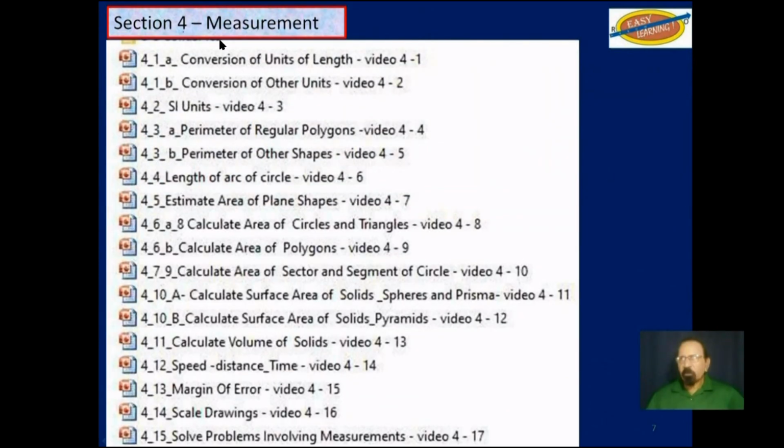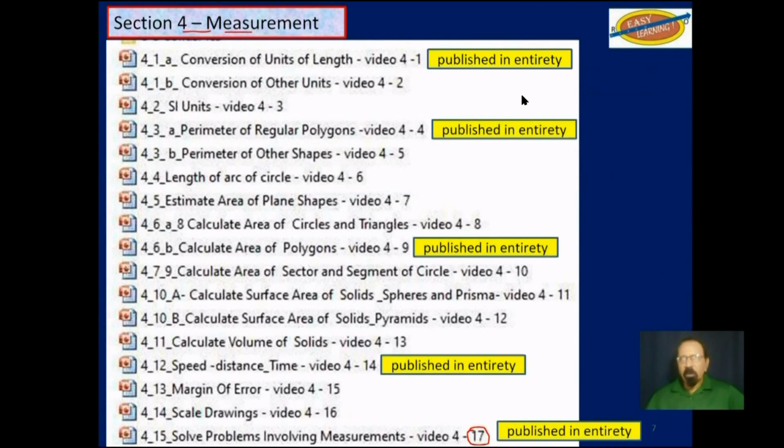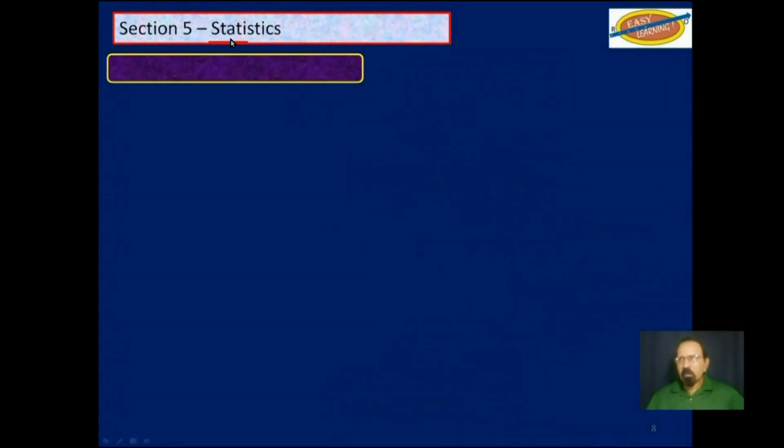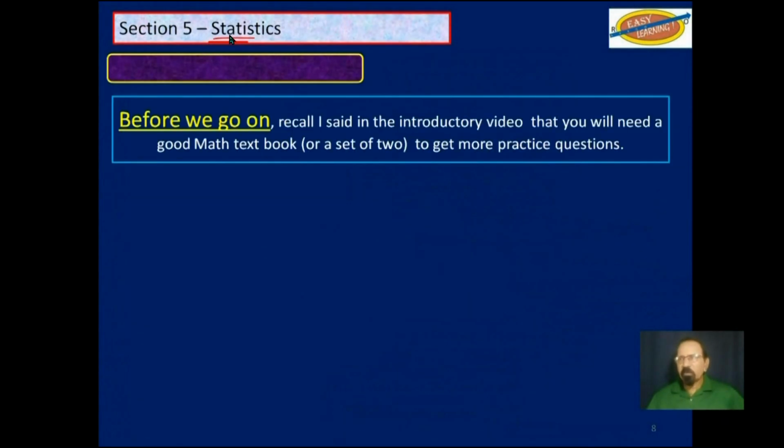As for section 4, measurement, with 17 videos, these in yellow have been published in their entirety, and these others are only published partially. Right now, we are at statistics, section 5.